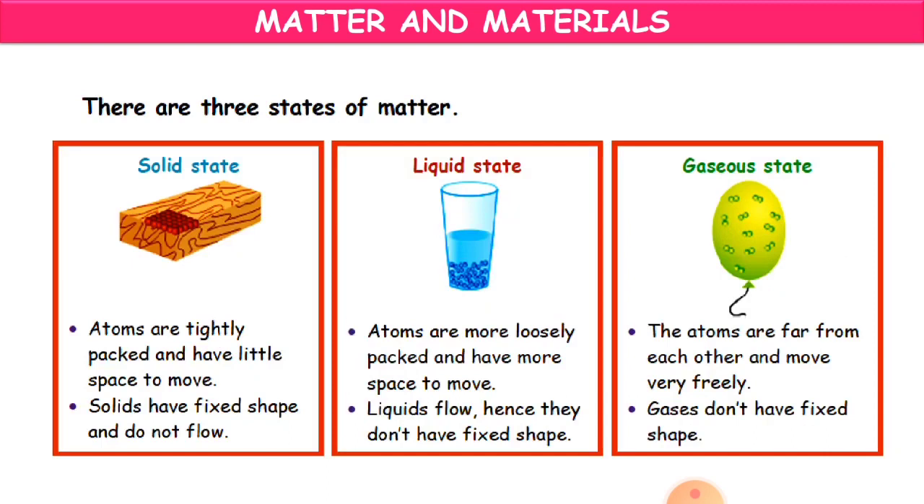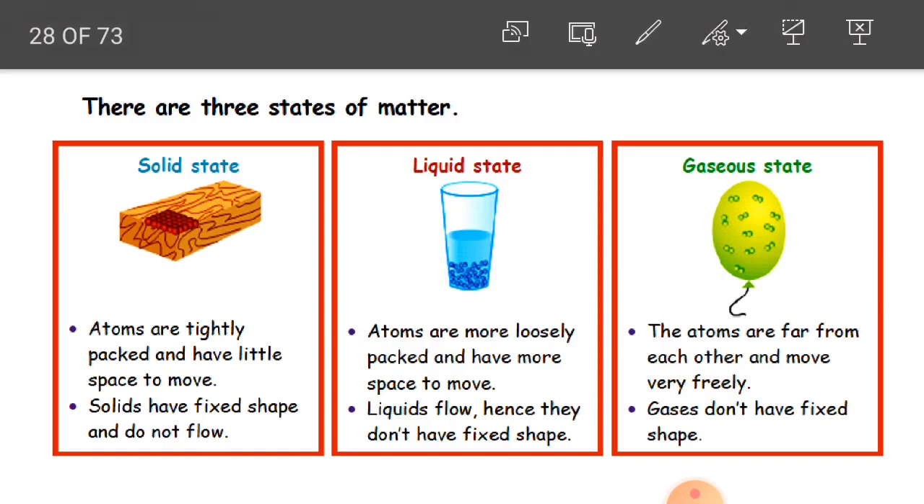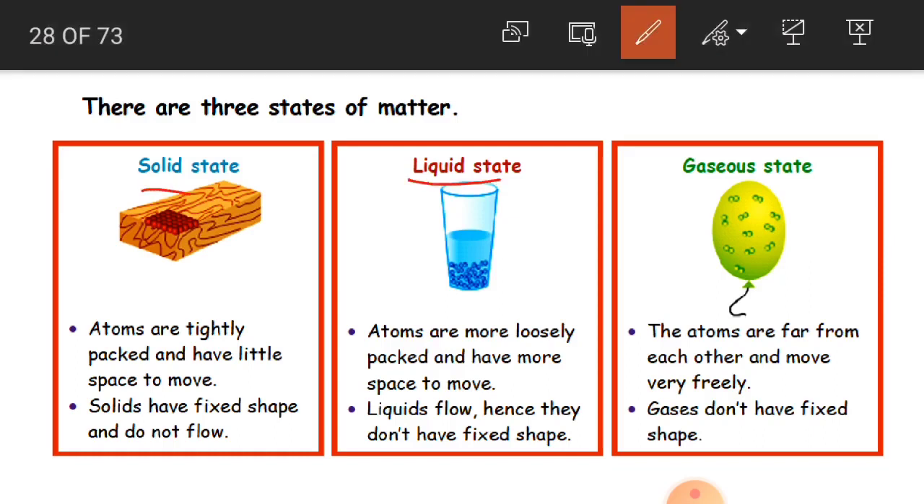Now, we said that we are having three states of matter. So what are they? They are solid state, liquid state and gaseous state. So solid state, how will the atoms be here? Atoms are tightly packed and have little space to move.